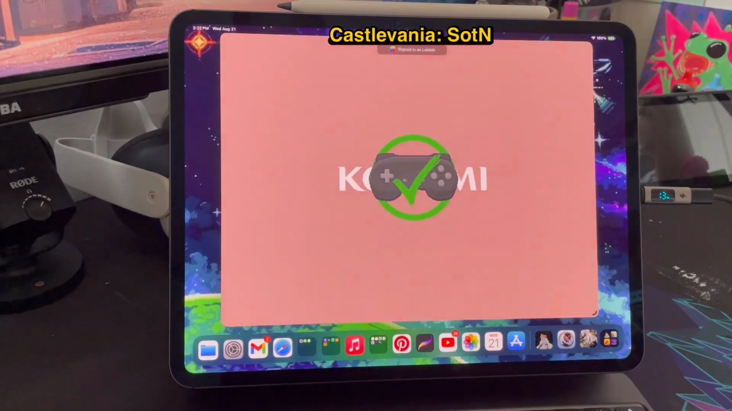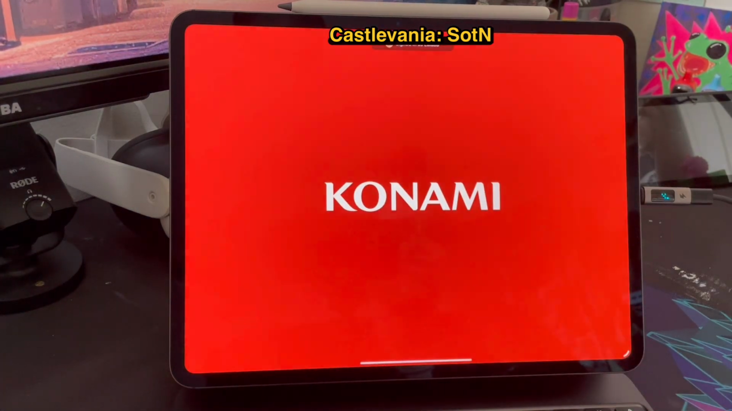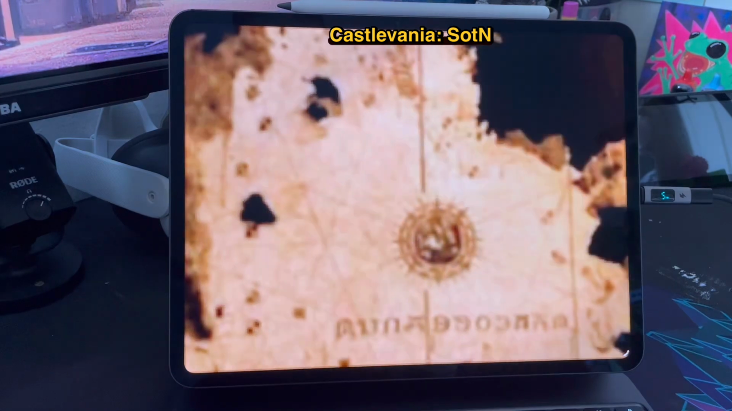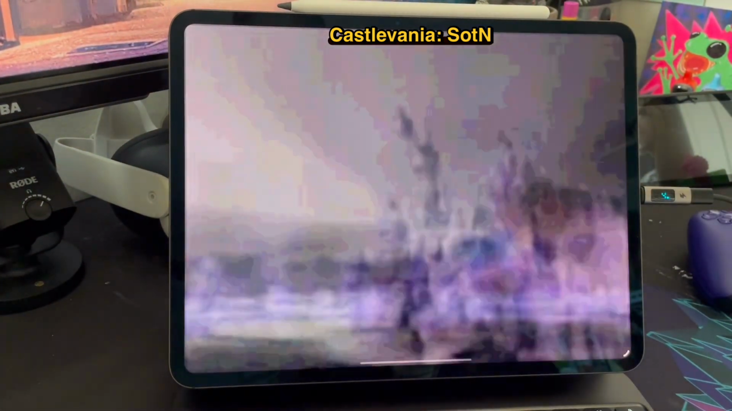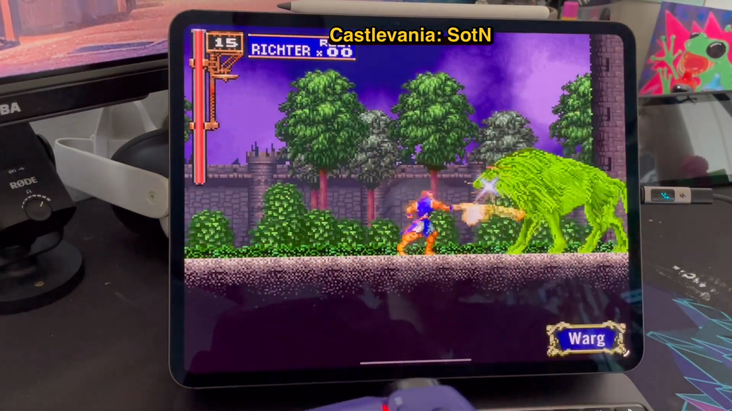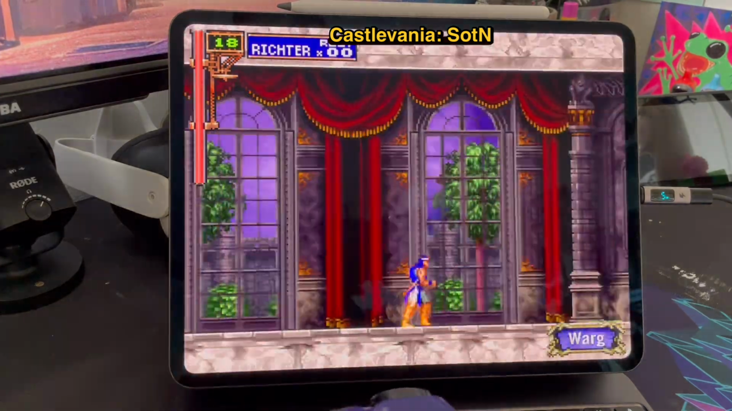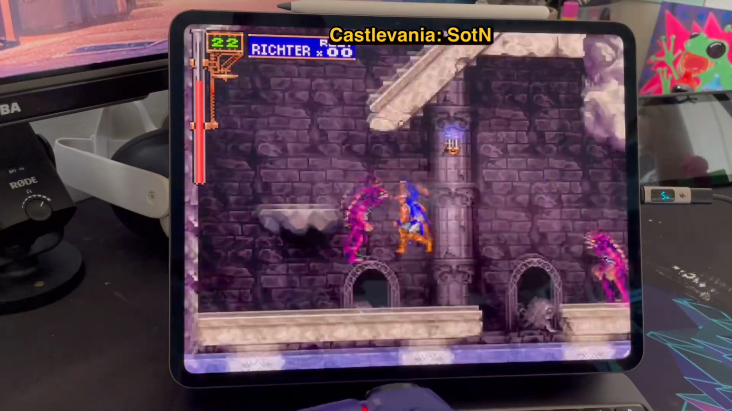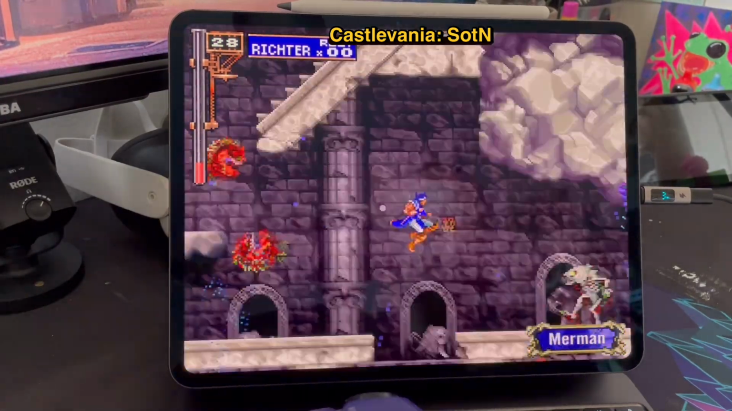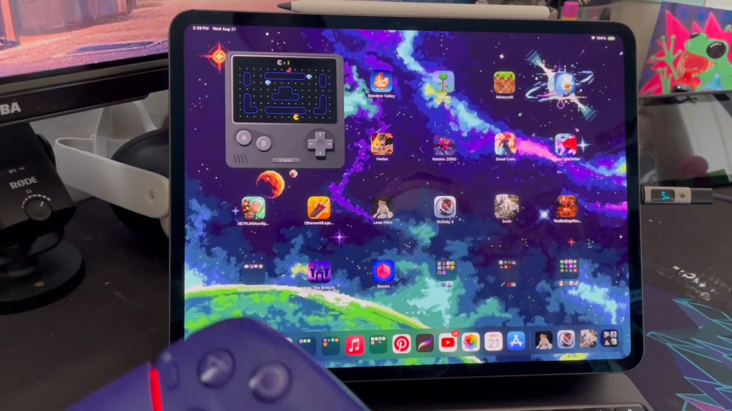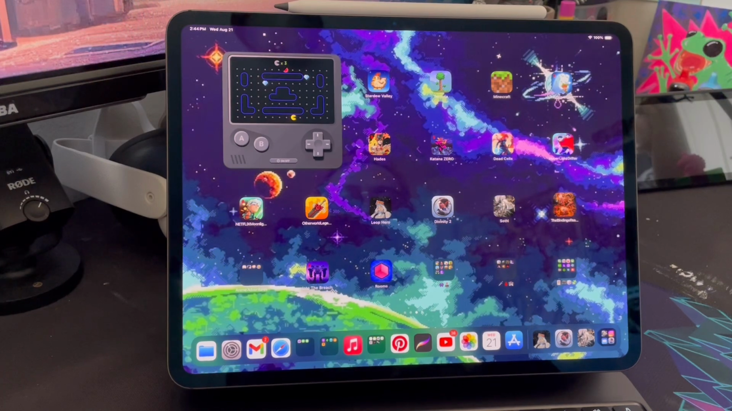What's next? Castlevania. This is a good game too. This is probably the second time ever I've opened this game on my iPad, but it's really fun. Old school Castlevania. It looks awesome. Yeah, I might have played this a little bit back in the day on Game Boy. I don't even know if it's this exact one, to be honest, but I didn't have a Game Boy. My friends and cousins did, and sometimes I'd play it.